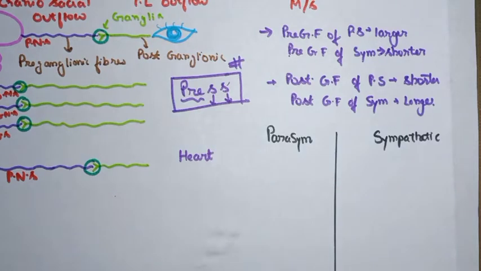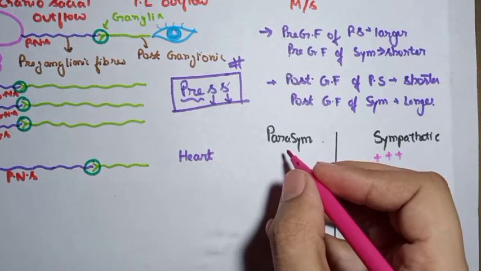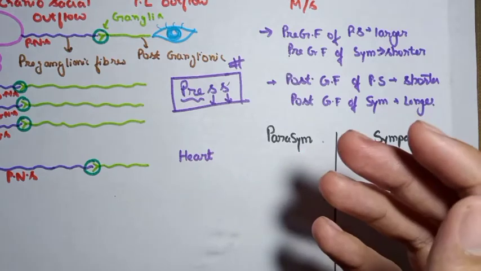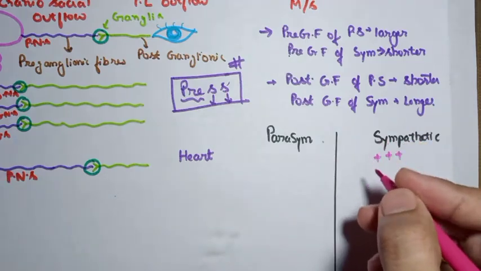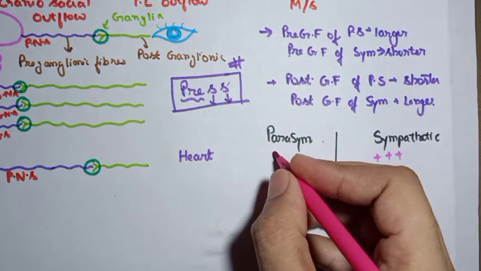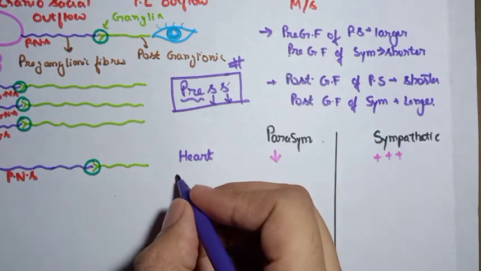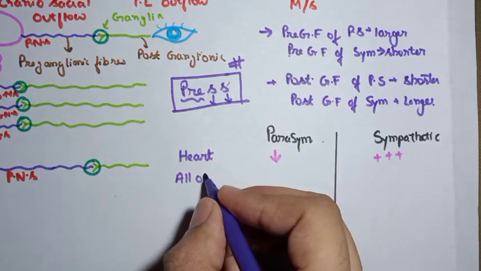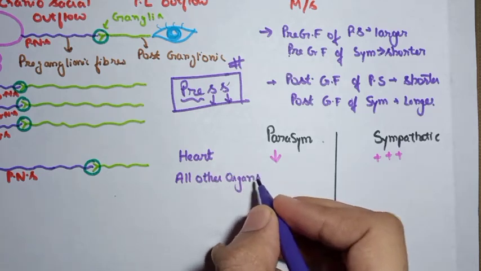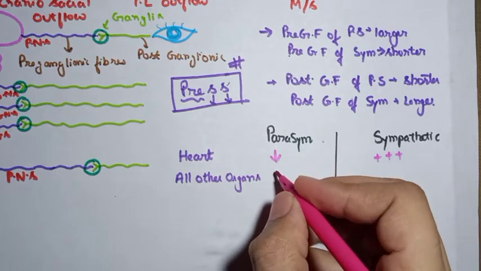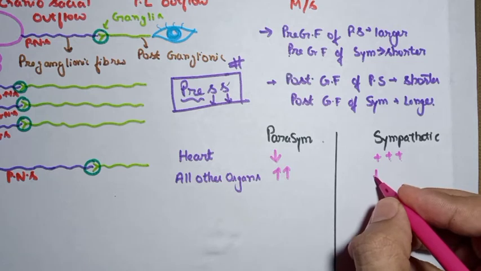So the sympathetic system will stimulate the heart, and the opposite will occur in the case of the parasympathetic. The functions of the sympathetic and parasympathetic are antagonistic to each other. If sympathetic is stimulating, the parasympathetic will depress. This is in relation to the heart. If you talk about all other organs in general, what will the parasympathetic do? Yes, I think we are quite clever to tell. It will stimulate, while the sympathetic will depress.